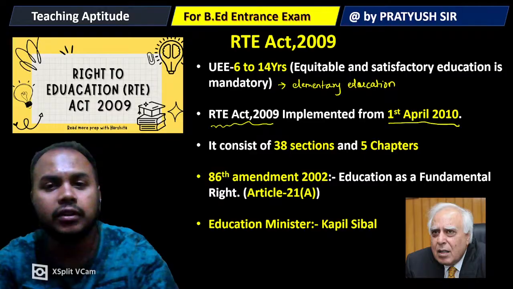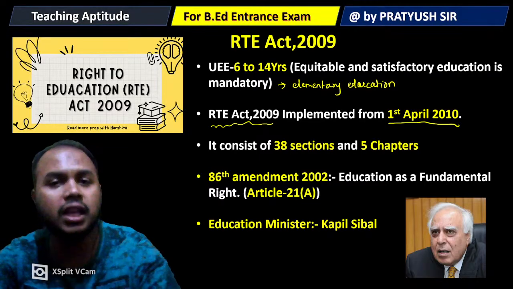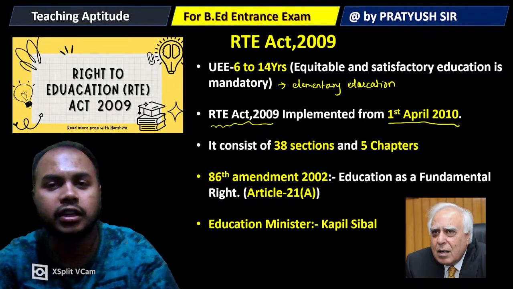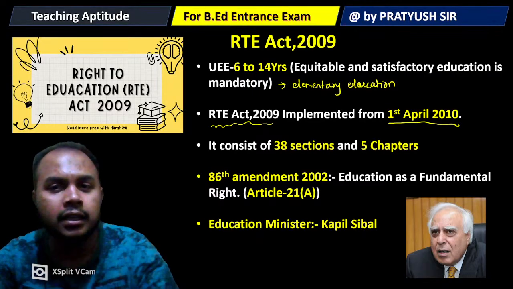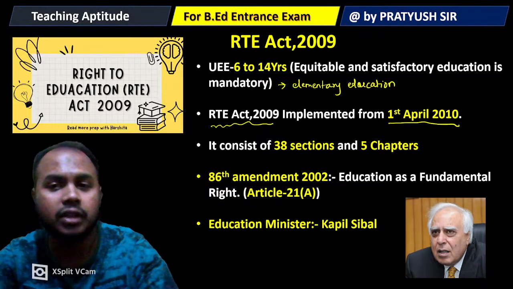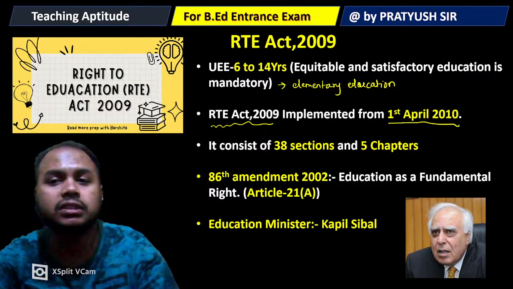So the RTE Act 2009 is the universalization of elementary education from 6 to 14 years. It is equitable, satisfactory education which is mandatory, and it is a right of every child from 6 to 14 years to get proper elementary education. The RTE Act came around 2009, but it got implemented from 1st April 2010.